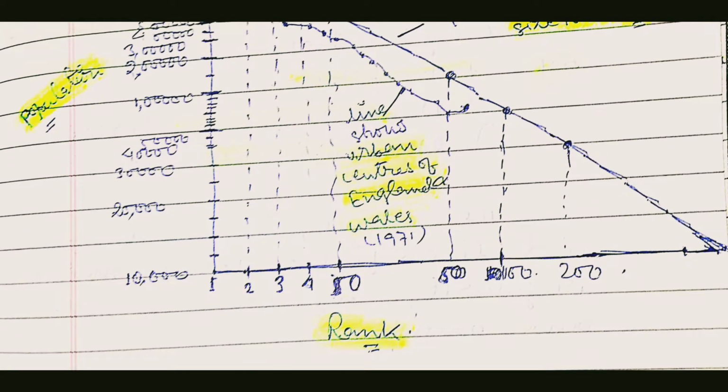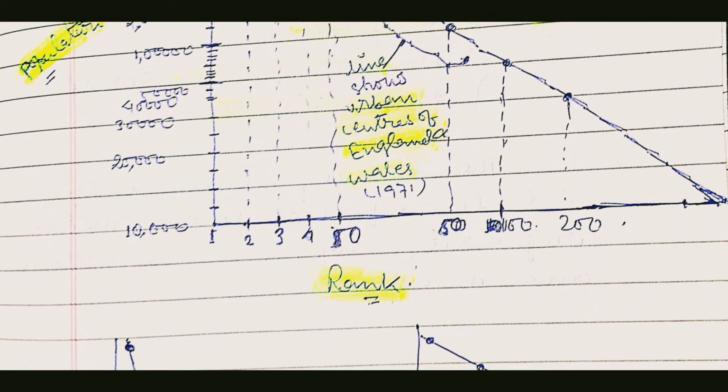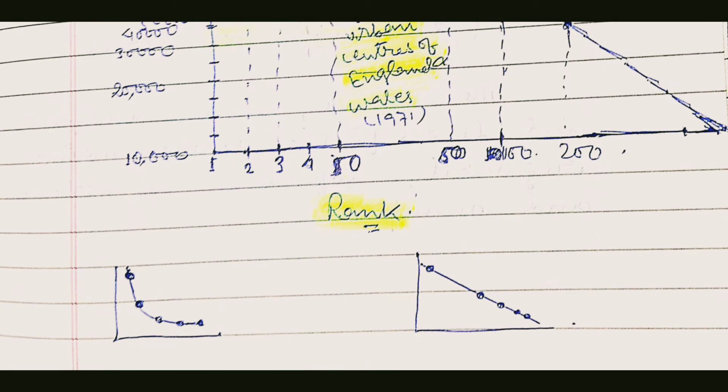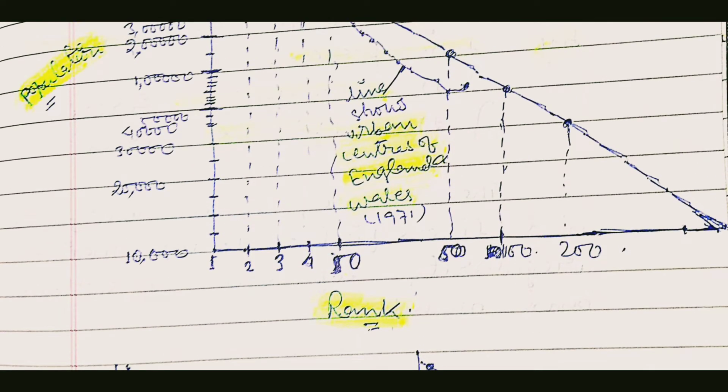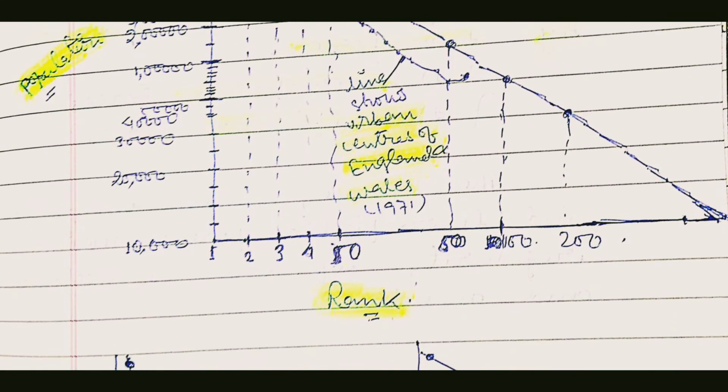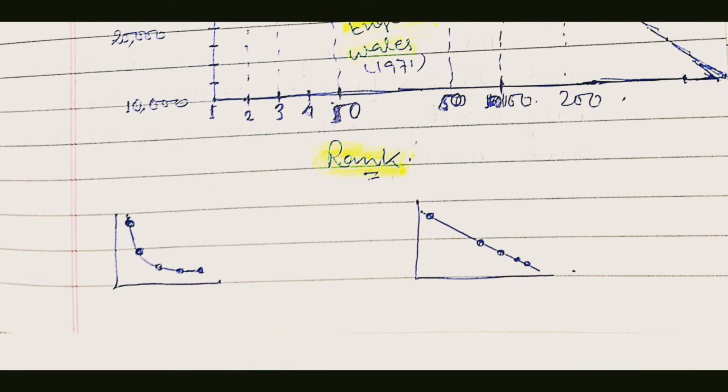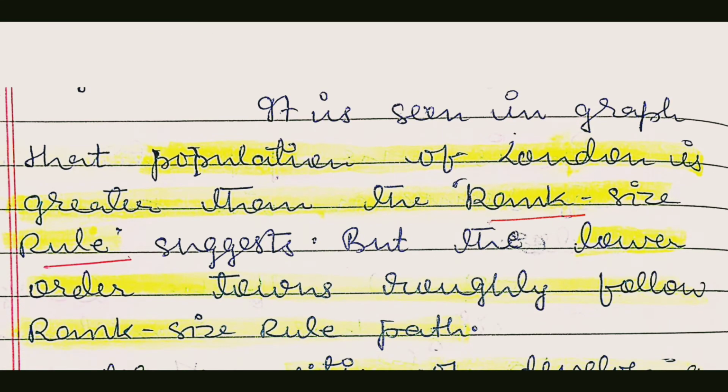Here on the left side is population, and at the bottom is the rank of the cities. As G.K. Zipf has said, the size of the second largest city of a region will carry 1/2 the population of the largest city of the region, and so on. Here you can see that the population of London does not match the rank size rule. So big cities do not actually follow the rule, but as you move towards smaller cities, they follow the rank size rule more accurately than the larger cities. So the conclusion of this you can see here.